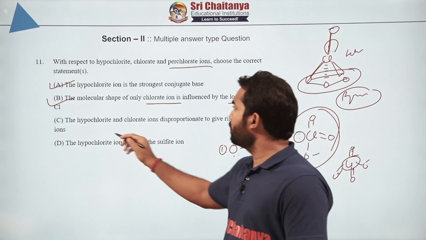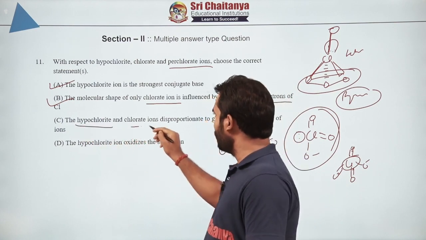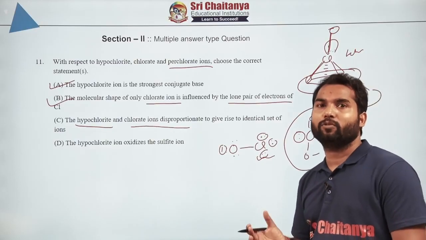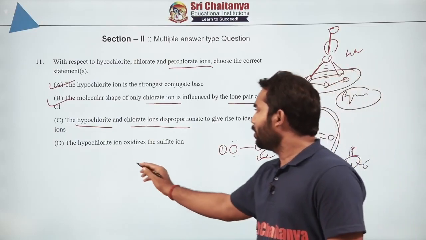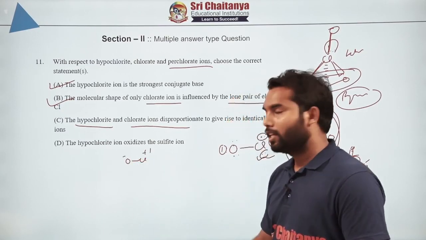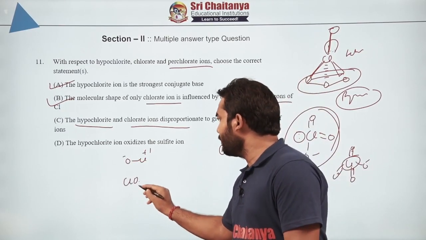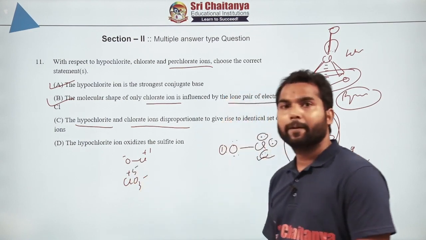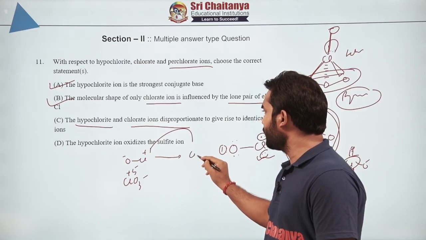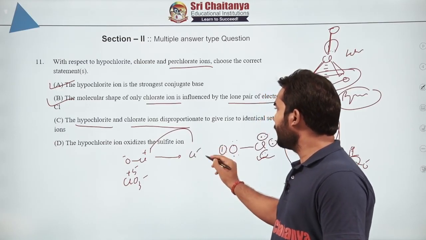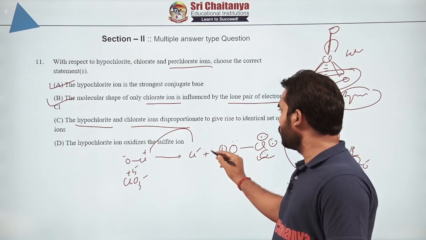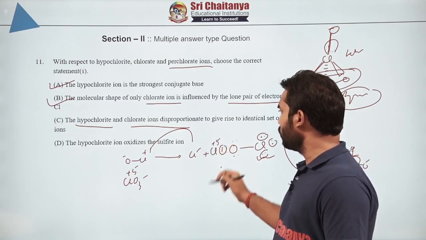Now moving to the third option: the hypochlorite and the chlorate ion disproportionate to give rise to an identical set of ions. How is it possible? See, in hypochlorite we have +1, whereas in chlorate we have +5. If you disproportionate this, it will go to the lower state, Cl minus, and the higher state, if you are heating it, usually goes to the +5 state, that means ClO3 minus.